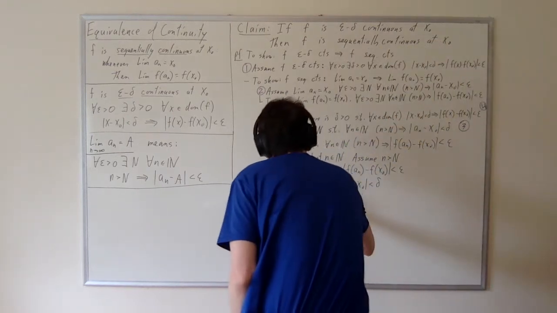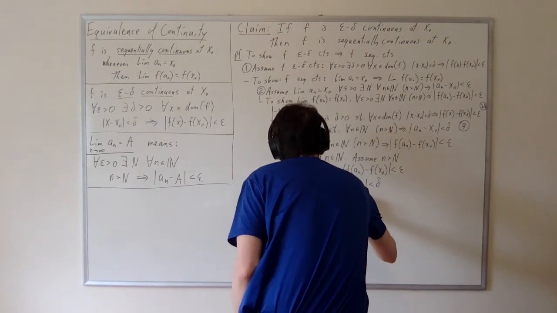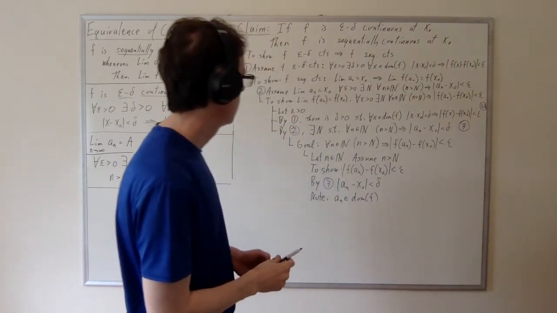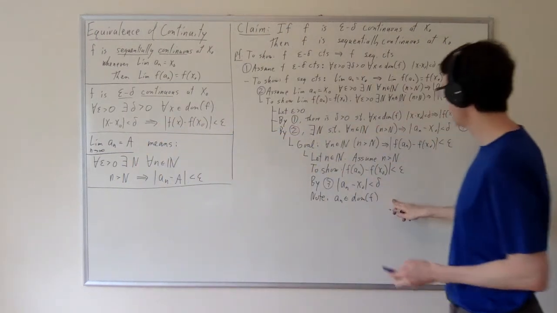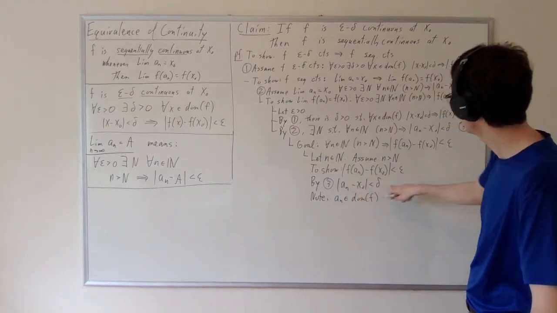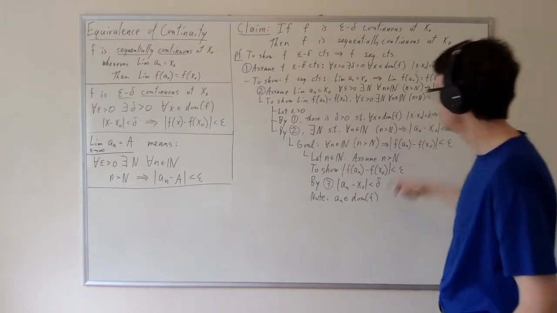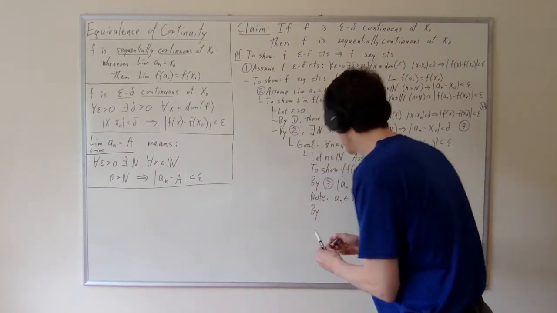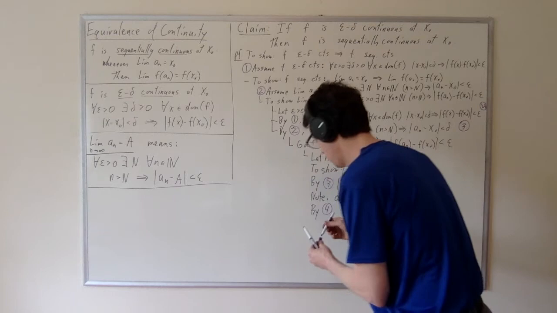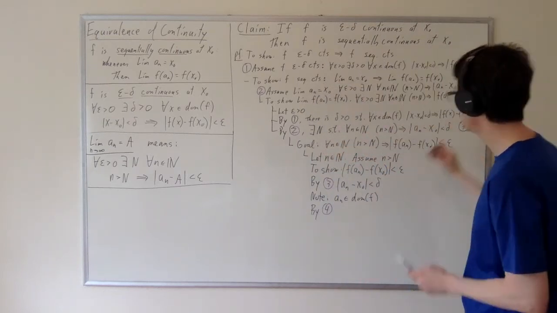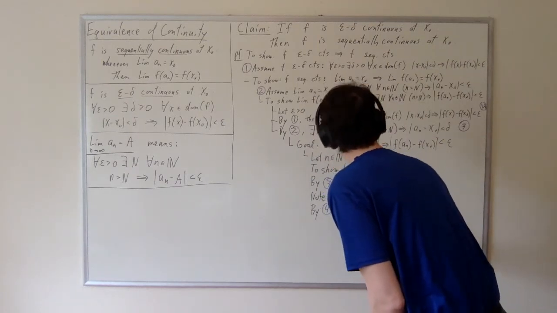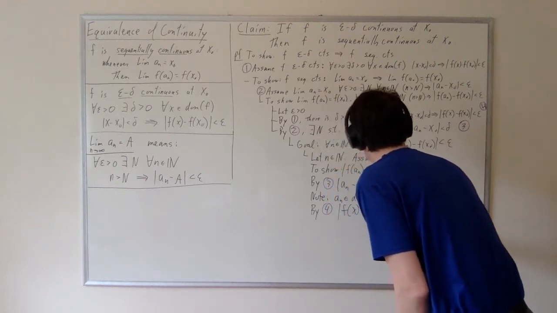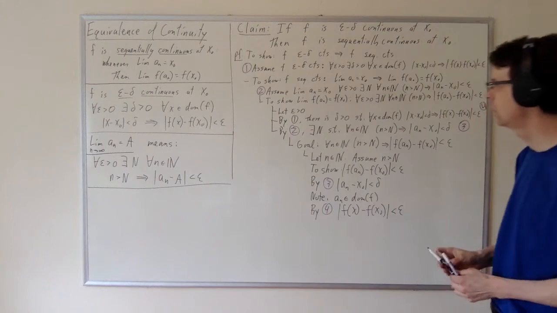So notice that an is in the domain of f. And notice furthermore that an minus x naught is less than delta. And so by statement 4, what do we get? We get this thing, absolute value of f of x minus f of x naught less than epsilon.